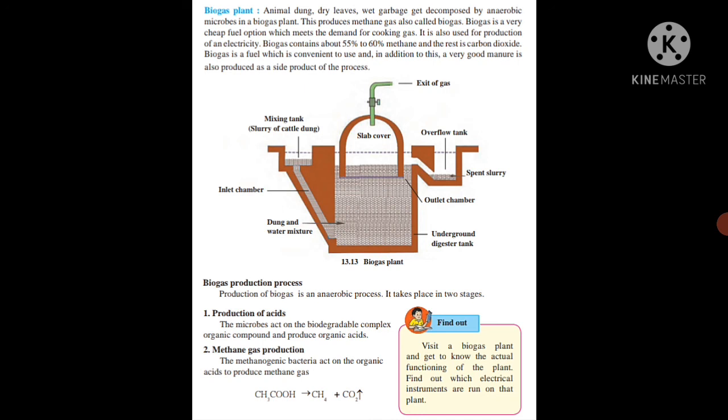Stage number 2, methane gas production: the methanogenic bacteria act on the organic acids to produce methane gas. We can write the chemical reaction also: CH3COOH, the organic acid, decomposes due to methanogenic bacteria into methane CH4 plus carbon dioxide gas. It means that in a biogas plant a mixture of methane and carbon dioxide gas is formed.